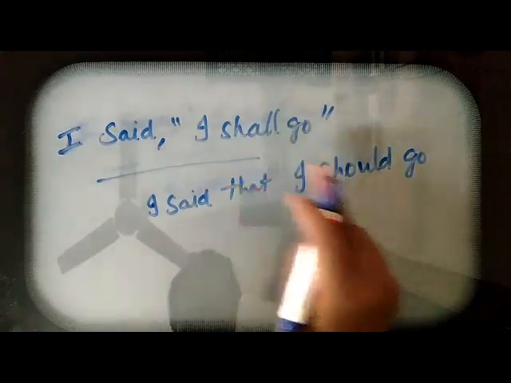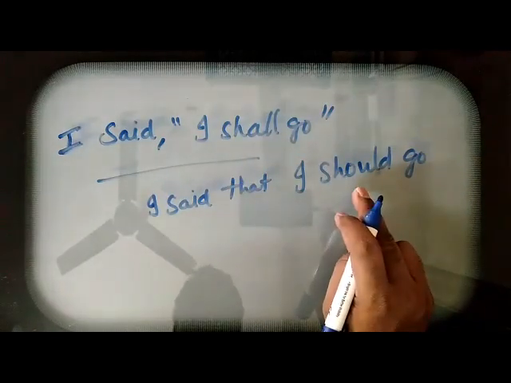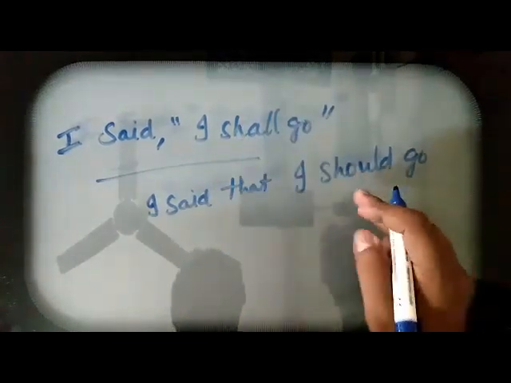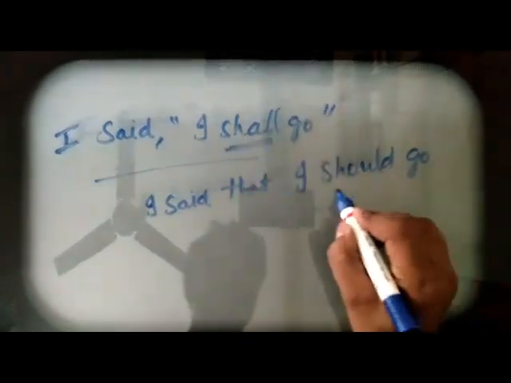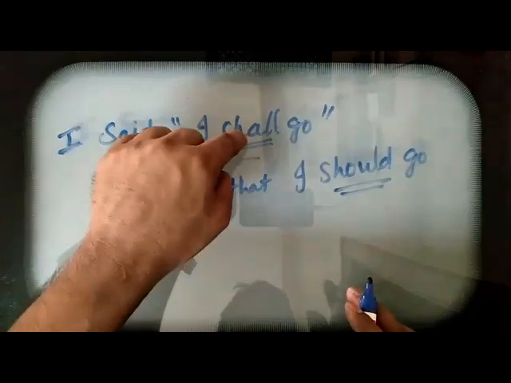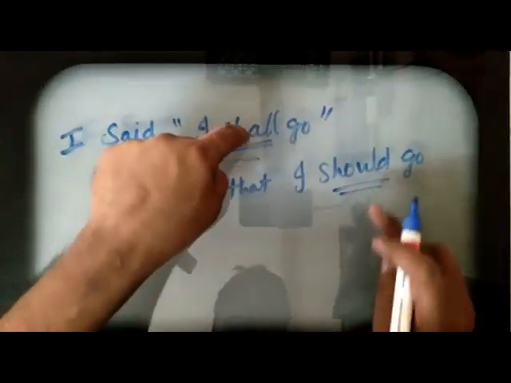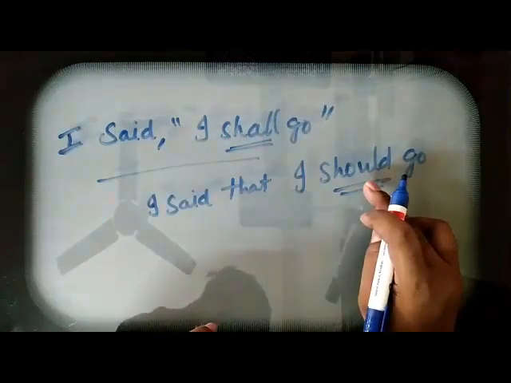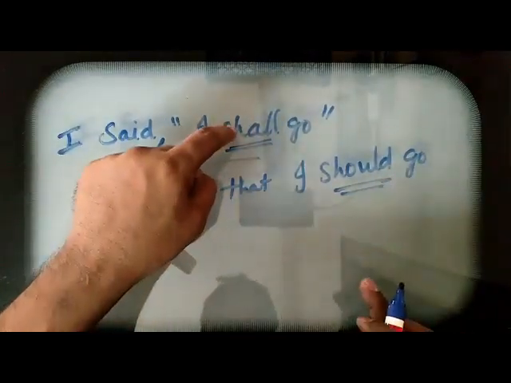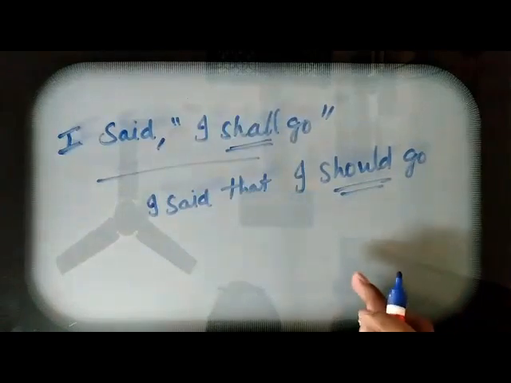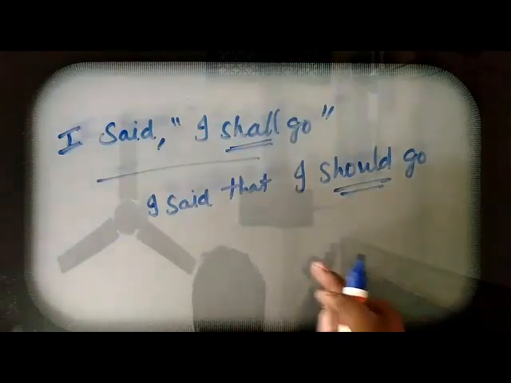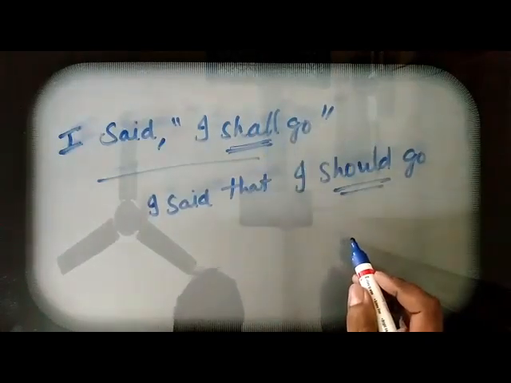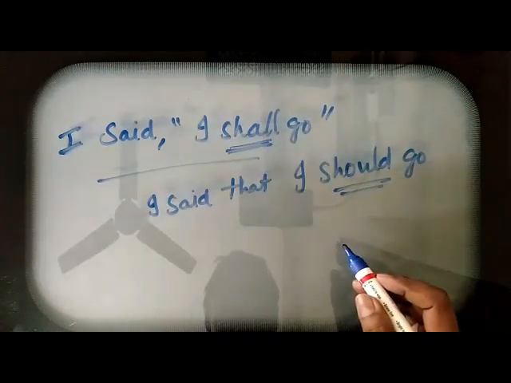So shall becomes should. If it is will, it becomes would; may becomes might; can becomes could. This is regarding shall, should, may, can.